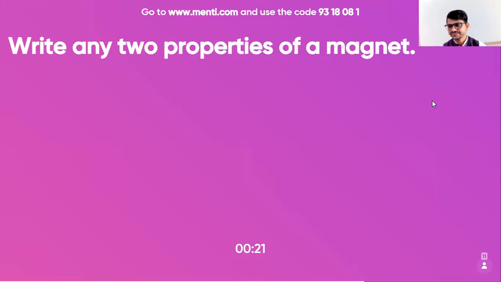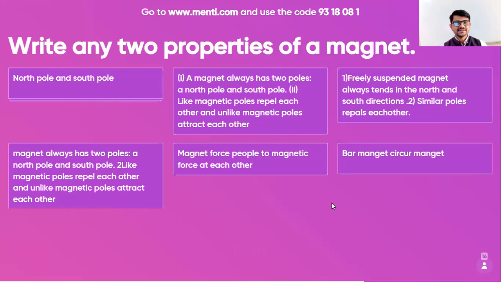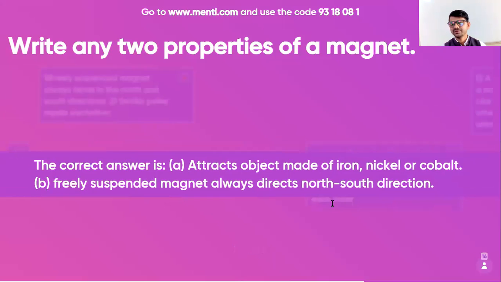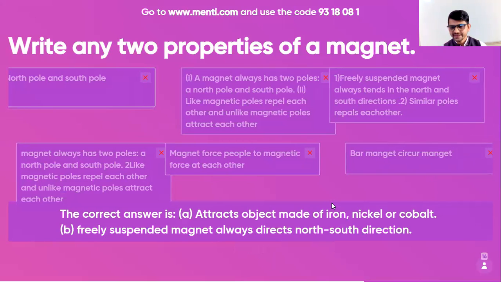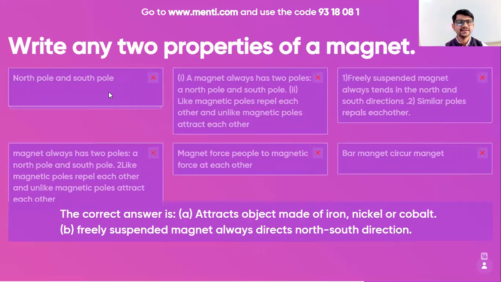Last 20 seconds. So I've got 16 answers again. Two properties of magnet: attract objects made up of iron, nickel, cobalt. Freely suspended magnet always direct north south. So let's see other answers.